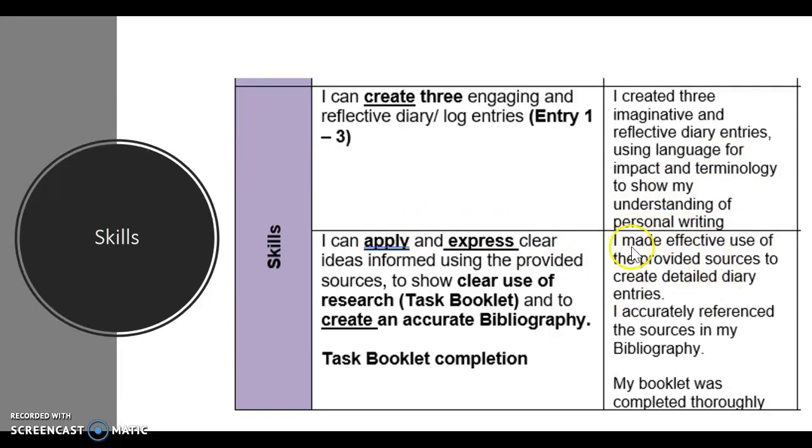And then this one, you've made effective use of the sources. So when your teacher reads it, they know that you've gone beyond just walking through Minecraft. You're actually using information and research to guide your writing. You have a bibliography that's accurately referenced, and your booklet was complete. By just doing an accurate bibliography and a complete booklet, you've got 2 ticks out of 3 in the A column. So it's really important. These are 2 very easy ticks to get. Make sure you make the most of them.